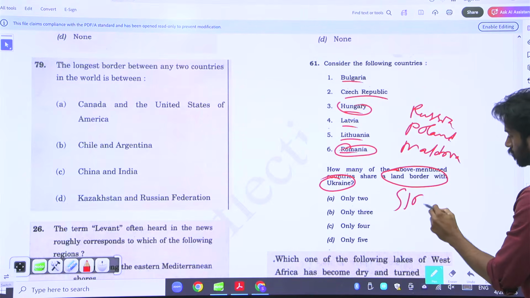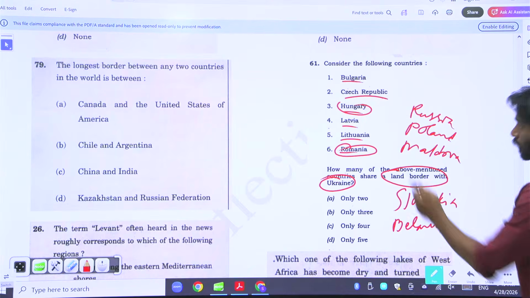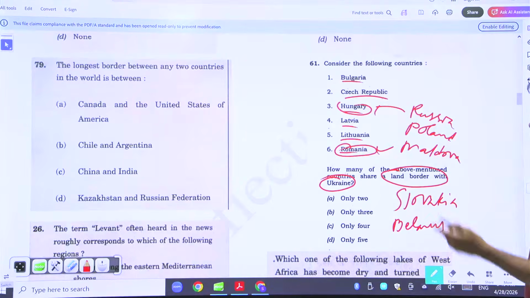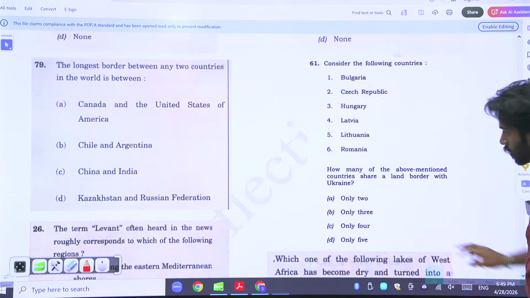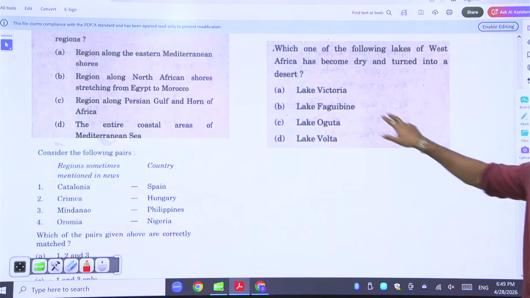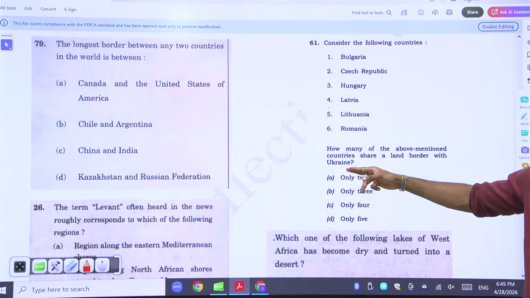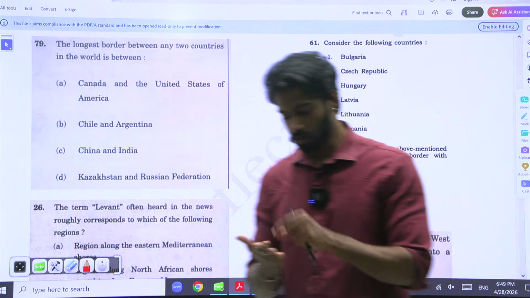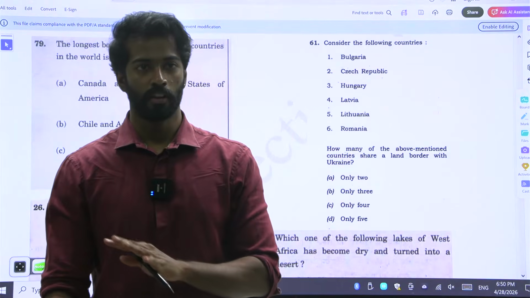Slovakia, Belarus, and Hungary and Romania. These are the countries that are bordering. The reason I am telling you to check all of the countries is because here they asked about Hungary, and based on Hungary, here they asked about Ukraine. So that is why PYQ is always the goal, because from the PYQs, you will be able to understand which question UPSC might ask in the next paper.